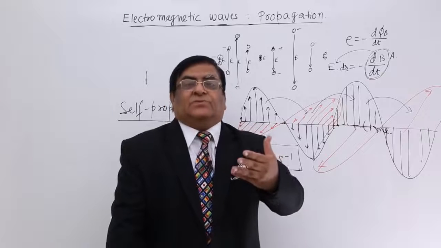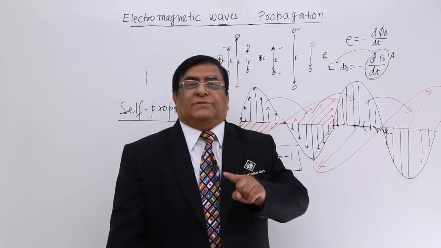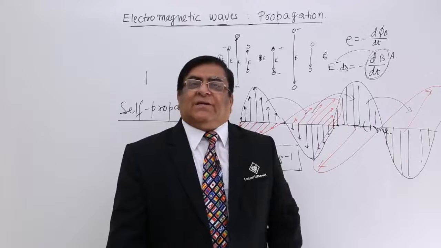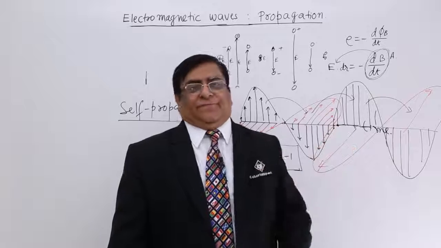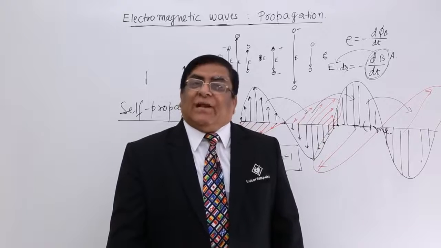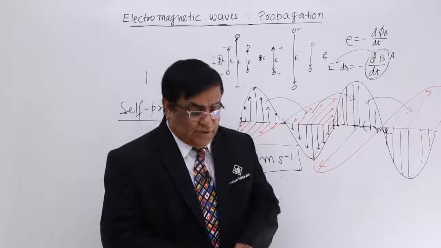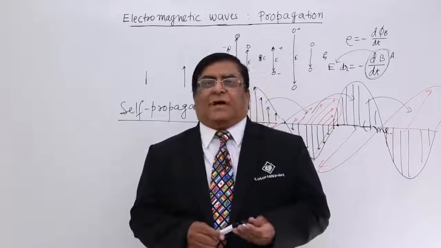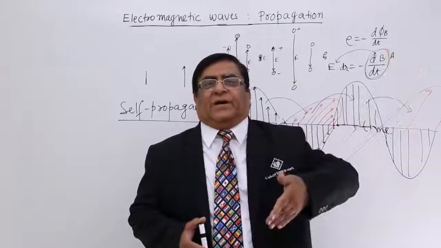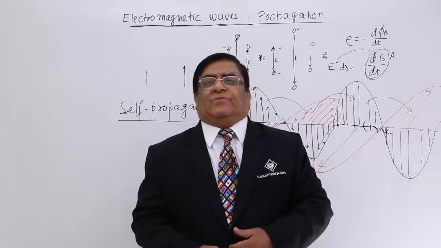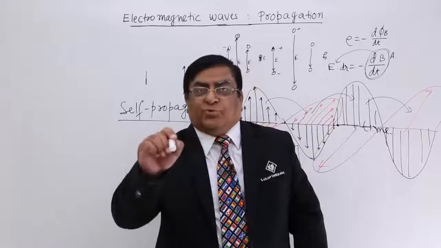And this gives the answer to our one question: which characteristic of the light proved that it is an electromagnetic wave? Answer: it is the speed of the light which proved that it is an electromagnetic wave. So light is an electromagnetic wave and it has the same velocity. Now for this velocity, does it need any medium? Answer: no, it does not need any medium. Our proof is that from the sun to the earth, the light is coming, that is electromagnetic wave, it does not need any medium.